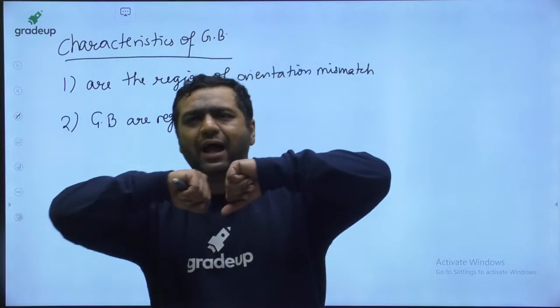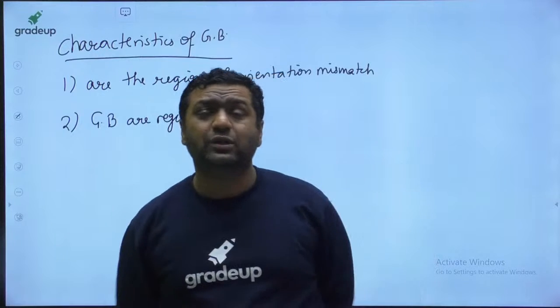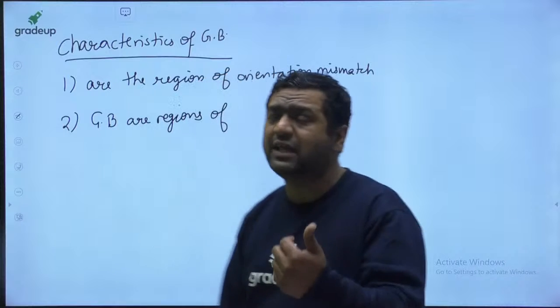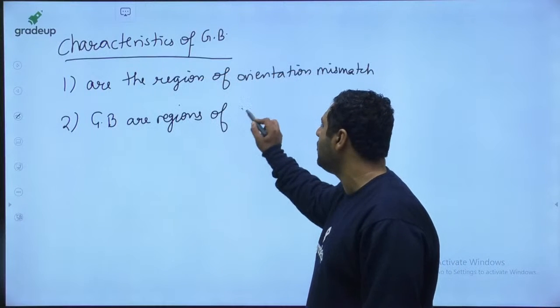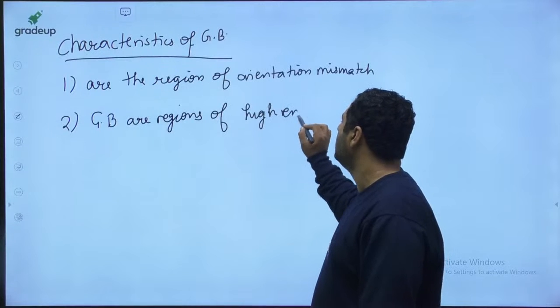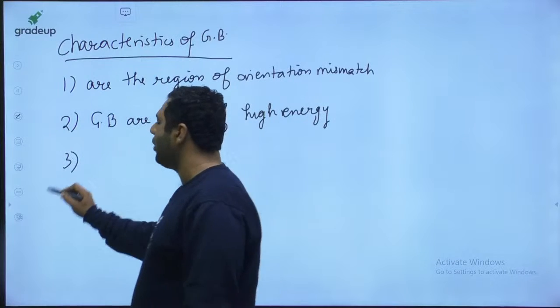And when compressive influence is there, the gap between the atoms will be reduced from the bond length distance. So there will be instability, there will be energy associated with that. So I will say it is the region of high energy, because of compressive influence. Let us see the third point.